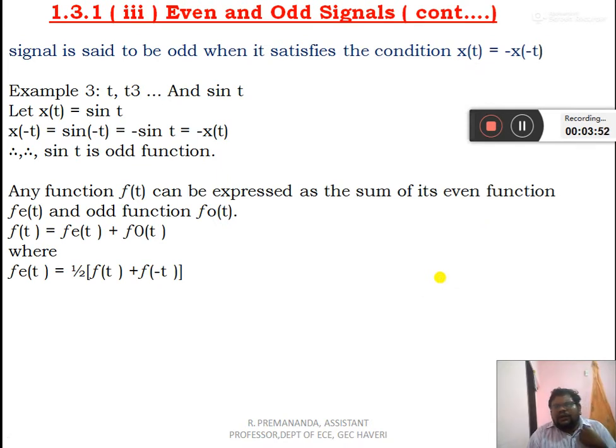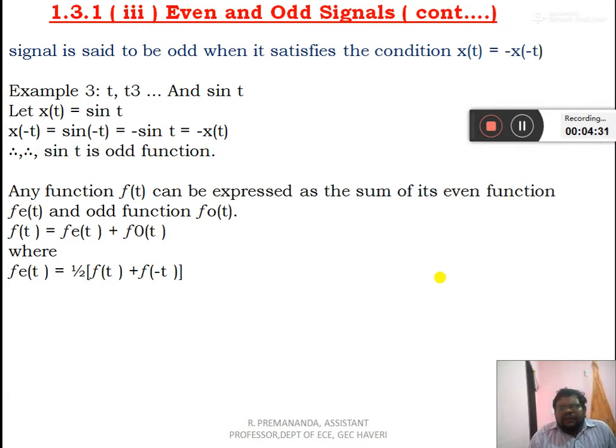A signal is said to be odd when it satisfies the condition x of t is equal to minus x of minus t. So t, t cube and sin t all belong to odd signals. Let x of t is equal to sin of t. We replace t by minus t, so x of minus t is equal to sin of minus t. See, sin of minus theta is equal to minus sin theta, the trigonometric function, we know that. So minus sin t, and sin t is nothing but x of t. So x of minus t is equal to minus of x of t. It is called an odd function. So sin t is an odd function.